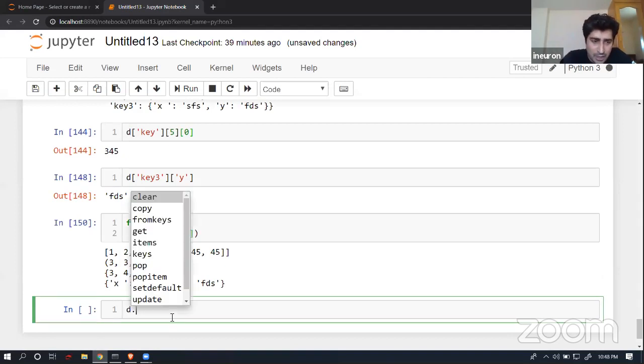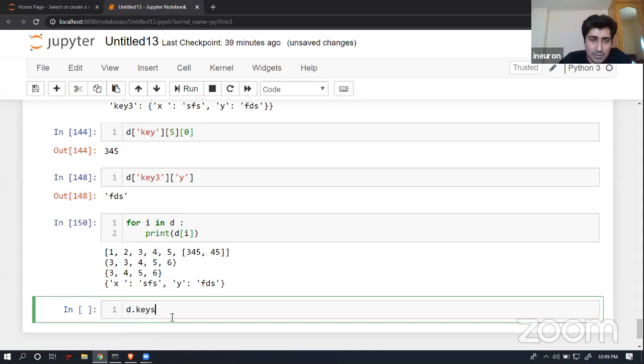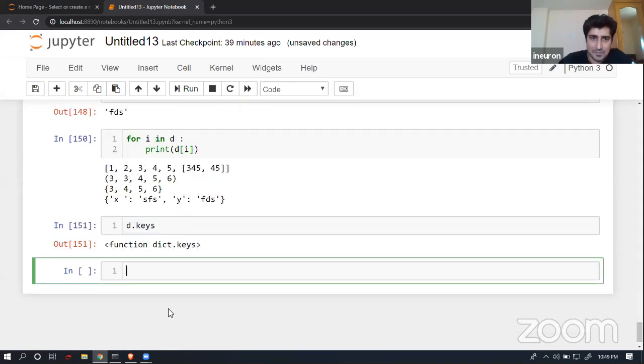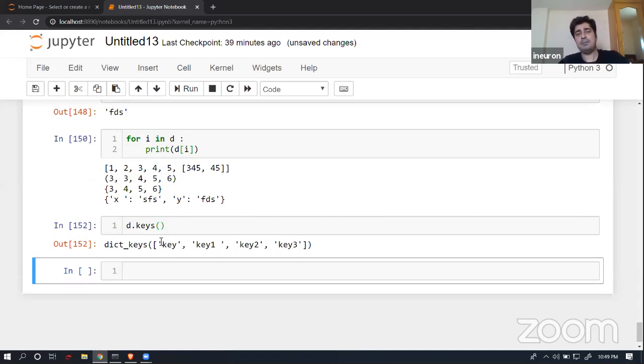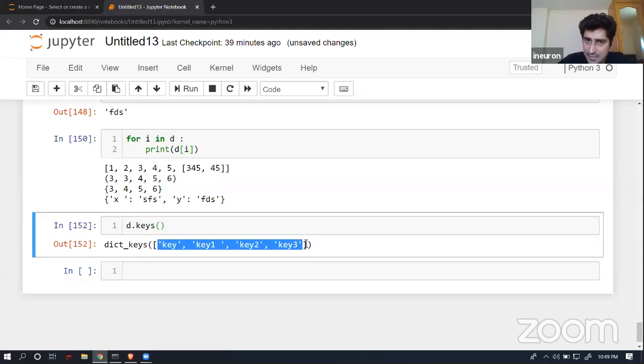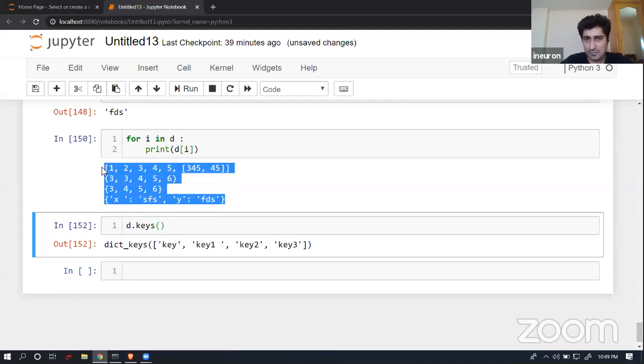Now I will talk about default methods. A few of the default methods I would like to talk about. Here you will find that there is a method called keys. If I call keys as a method, you will find a list of all the keys. It's completely fine. Now let's suppose I wanted to extract a value. Yes, I was able to extract the values. There won't be any issue.